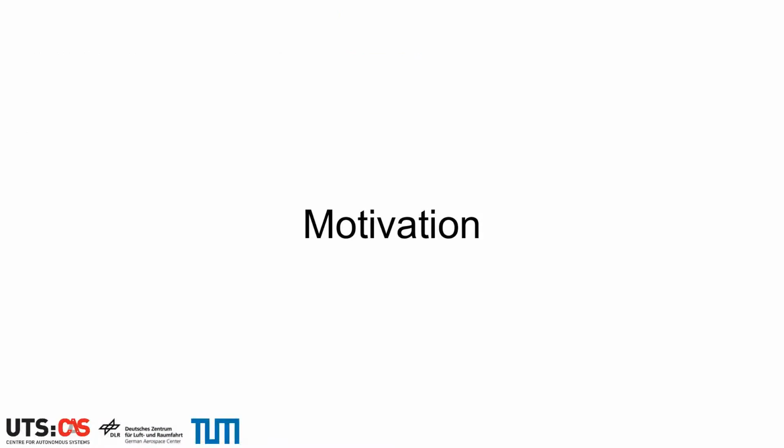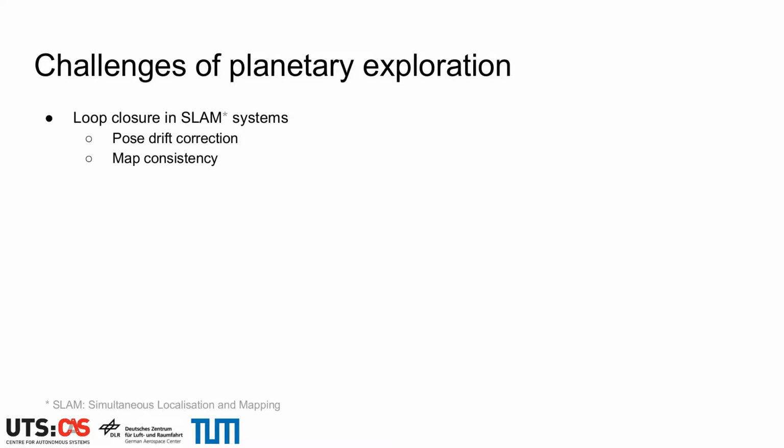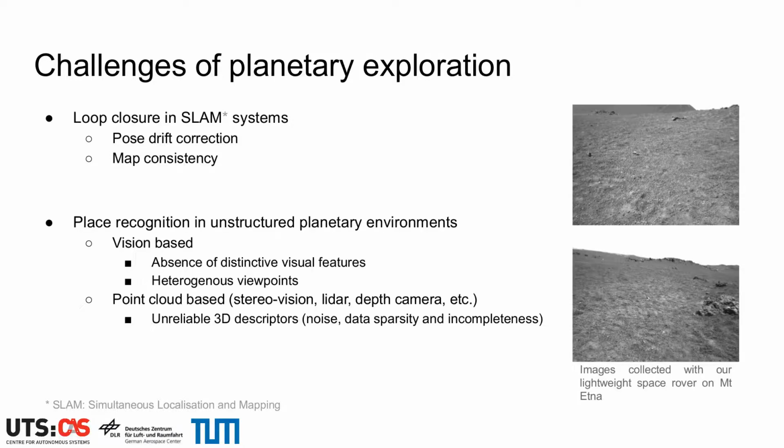Before introducing the core of our method, I will rapidly express the motivations behind our work. State estimation is the core component of every autonomous system. In unknown environments, the pose of the system and the map of the environment are simultaneously estimated. A key feature of such frameworks is the ability to detect loop closures when the system observes a previously explored area. It allows for the correction of the inherent drift present in the pose estimates and enables the generation of consistent maps. While place recognition in urban environments is a well-studied problem, unstructured environments still represent a major challenge for traditional vision and point cloud-based methods.